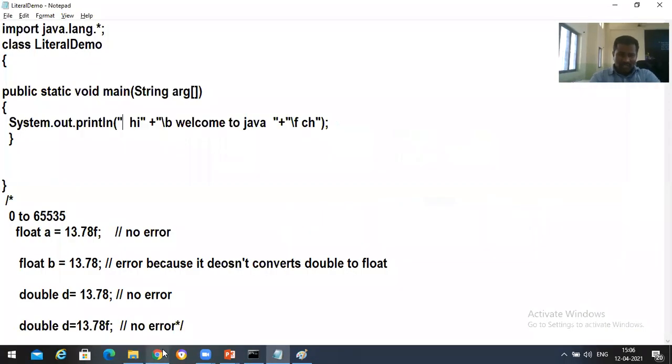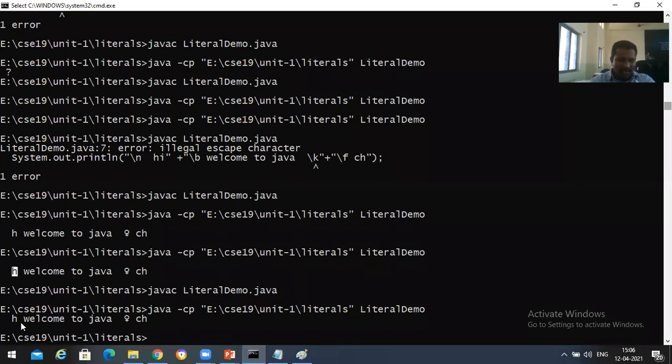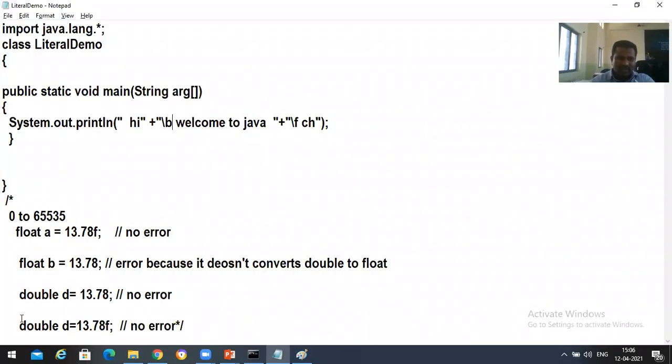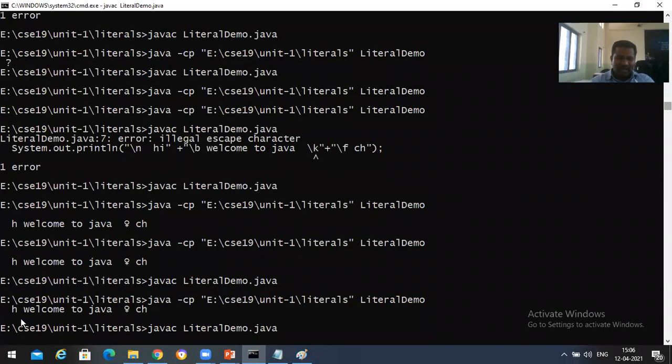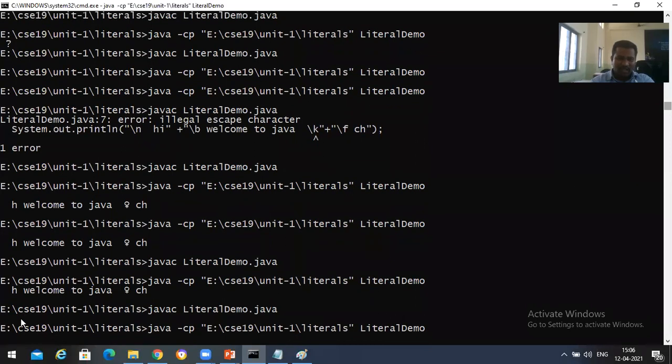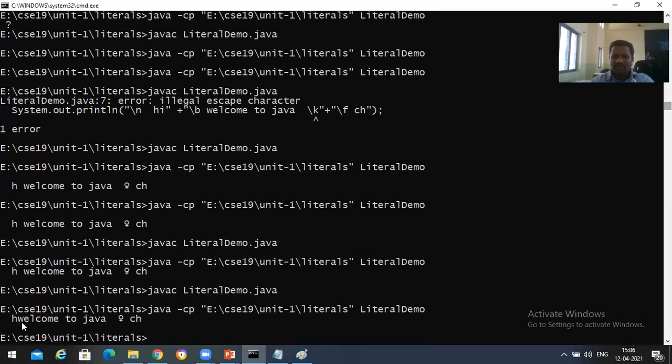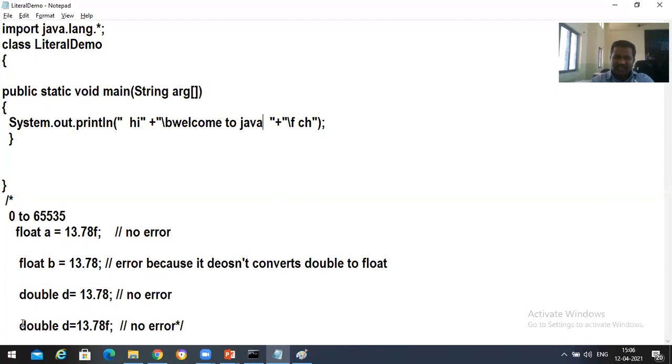And what's the thing that I had taken over there? After this, backslash means it goes backward. That means whatever character was printed already, it removes that, and from there it is going to print. Here I have a space. Suppose if I remove the space from here, then after H onwards, your welcome is going to be printed over here. That means backspace. Previously, one character is going to be removed, and from that character onwards, your data is going to be printed. Welcome to Java, followed by I taken space slash f.